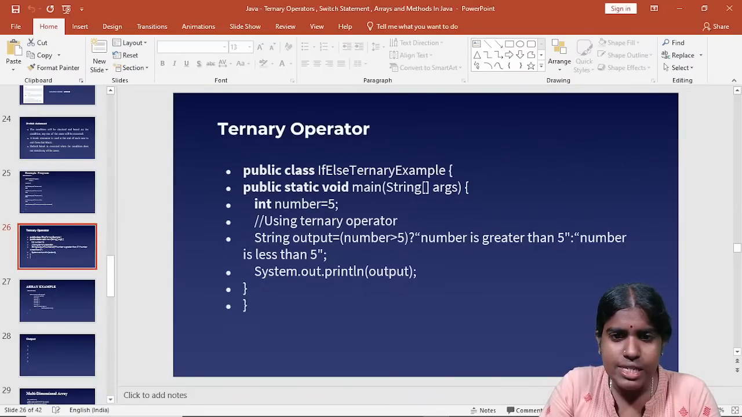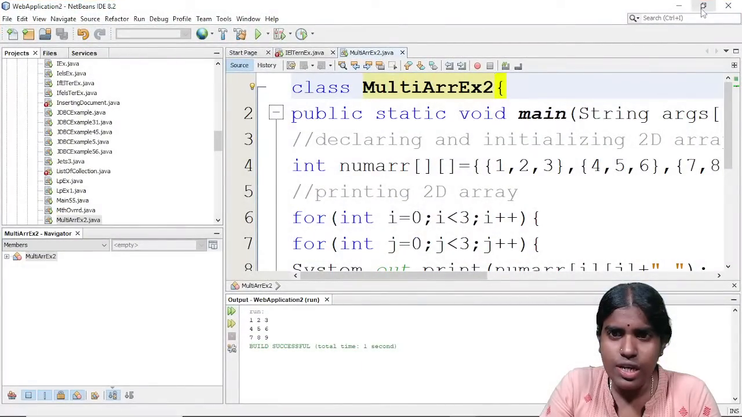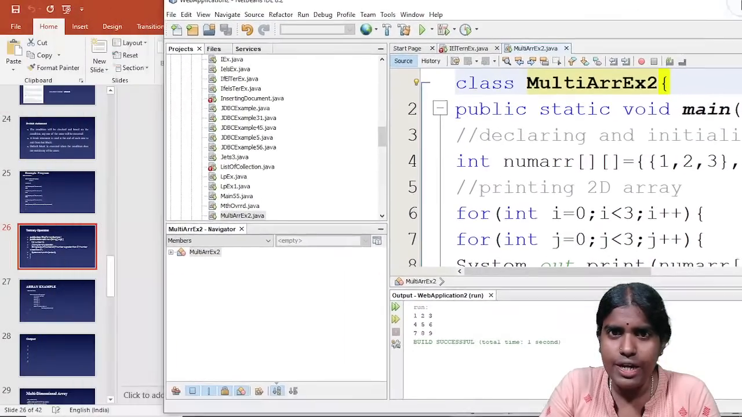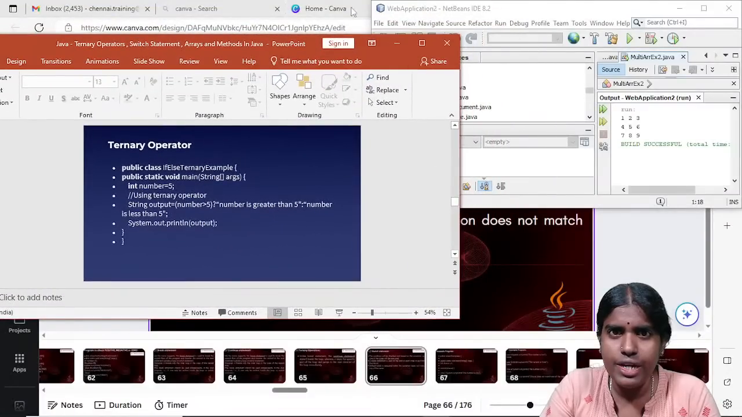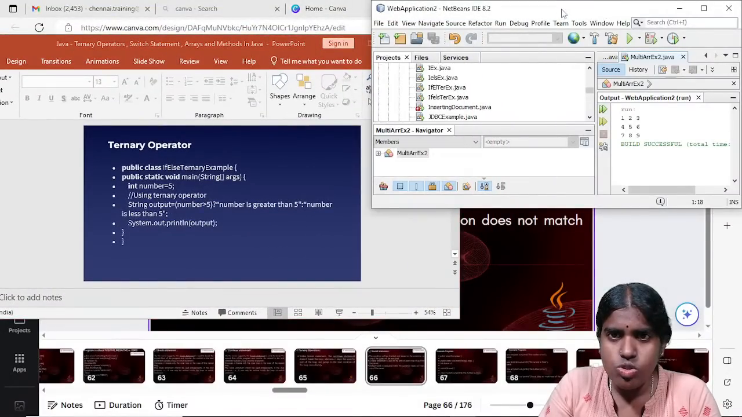So this is my example. As I was telling you, this is my NetBeans IDE. I have already installed my NetBeans IDE. So inside this,